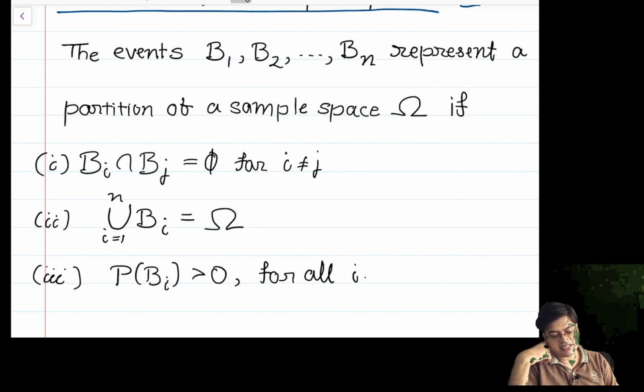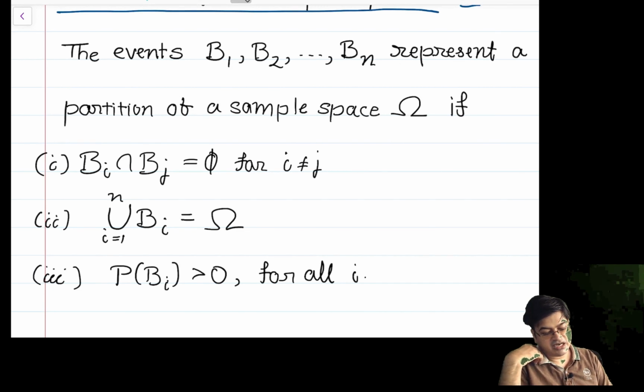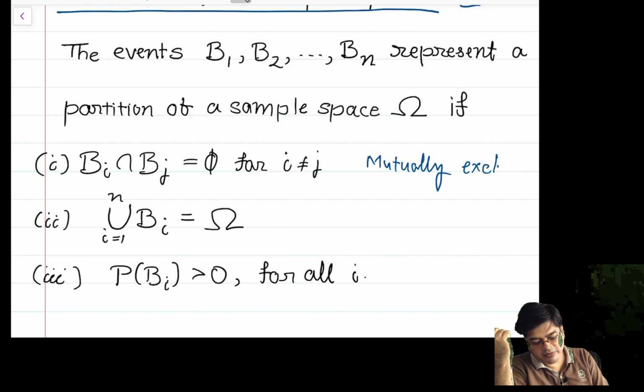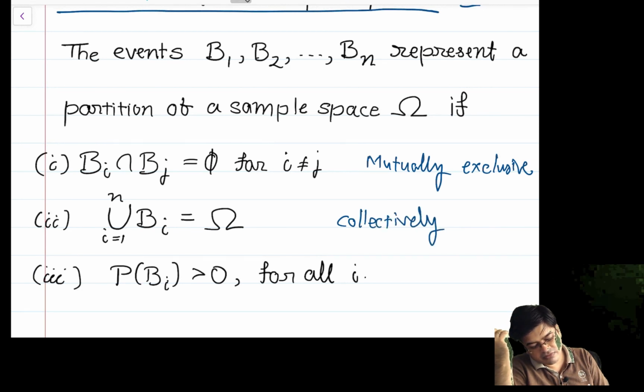So bi intersection bj is the empty set. That means all components of the partition are disjoint, or mutually exclusive. Then they are collectively exhaustive. What do I mean by exhaustive?